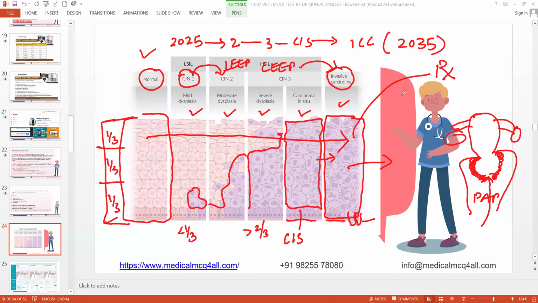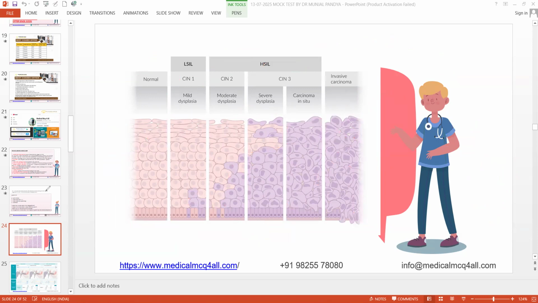For your kind knowledge, once you have tuberculosis, there is no need to take BCG vaccine. Once you have poliomyelitis, no need to take polio drops. Once you have hepatitis B and liver cancer, hepatocellular carcinoma, no need to give hepatitis B vaccine. All vaccines are meant to prevent the disease, not to cure the disease. Is that clear to everyone? Yes or no? Yes, sir. Wonderful. So this is completely clear cut. I think there is no confusion in this picture. I love this picture.